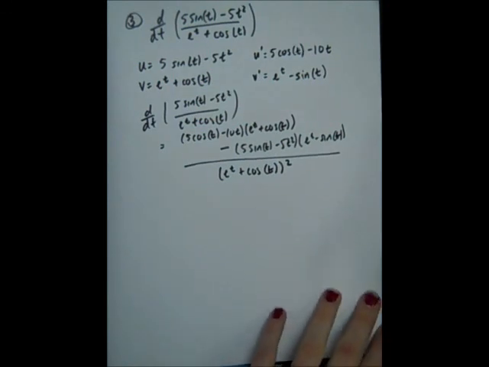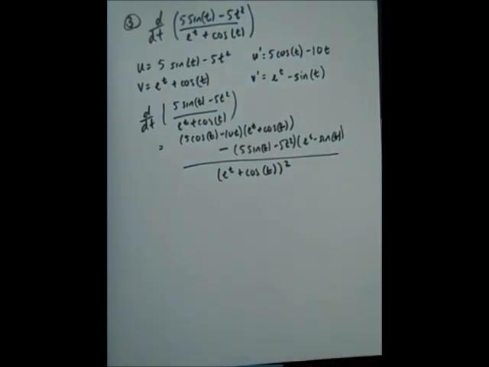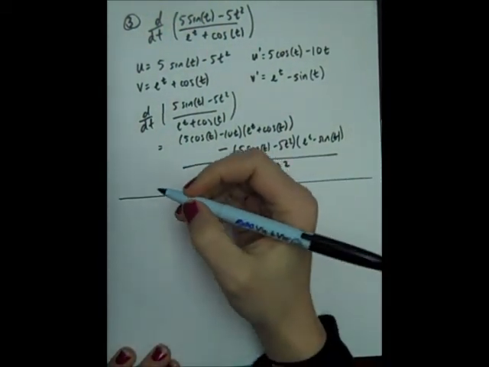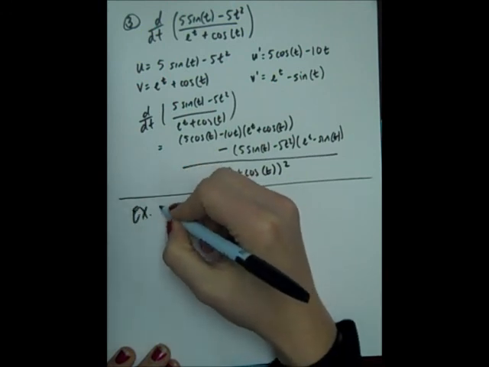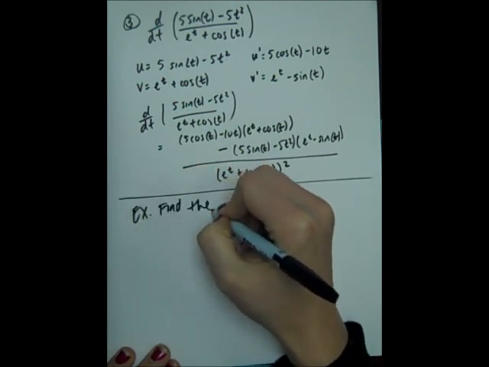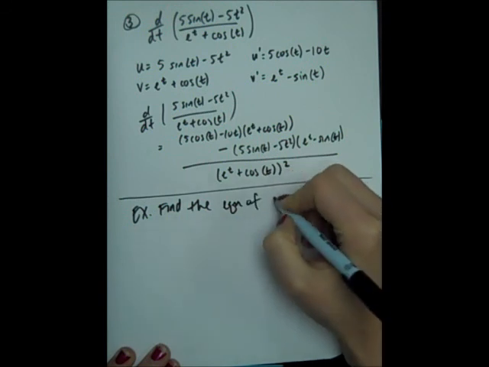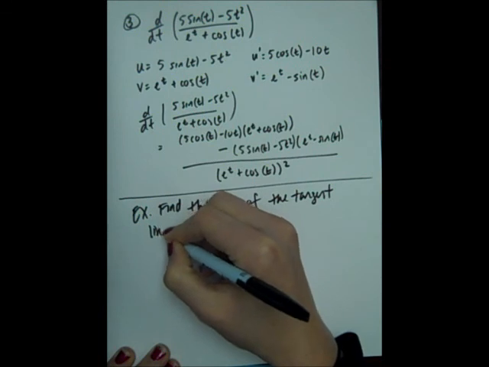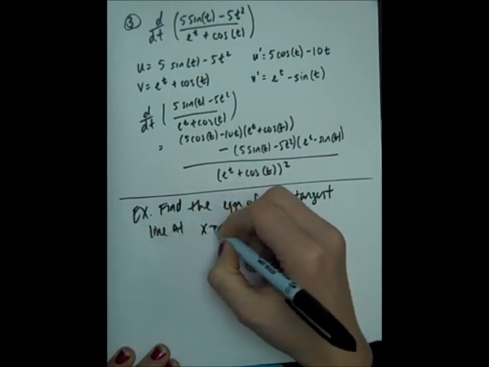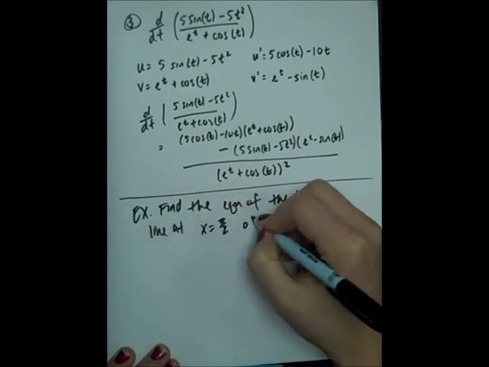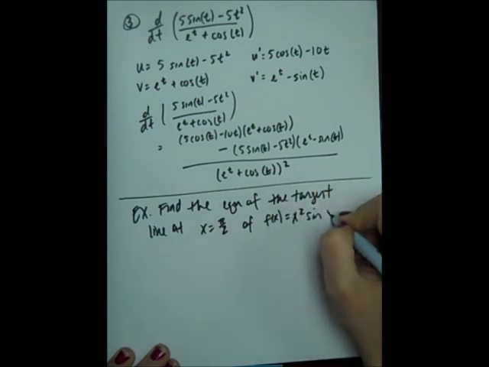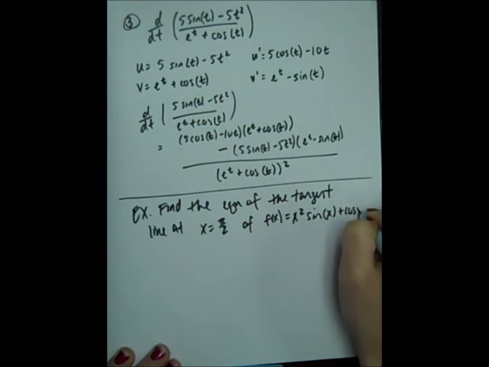So from the quotient rule, I was able to find out the derivative of my quotient. Okay, let's try something where we have to go back to a tangent line. So let's find the equation of the tangent line at x equals pi over 2 of the function x squared sine x plus cosine x.